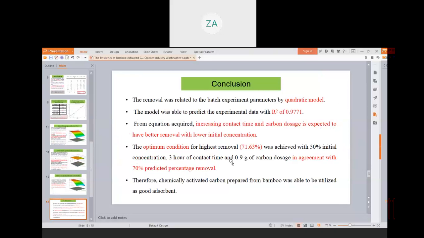So therefore, chemical activated carbon prepared from bamboo was able to be utilized as a good adsorbent in removing and reducing COD of wastewater from the fish cracker industry.